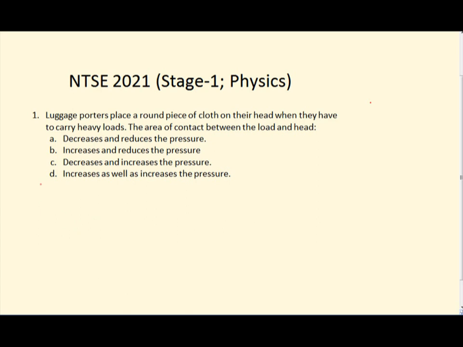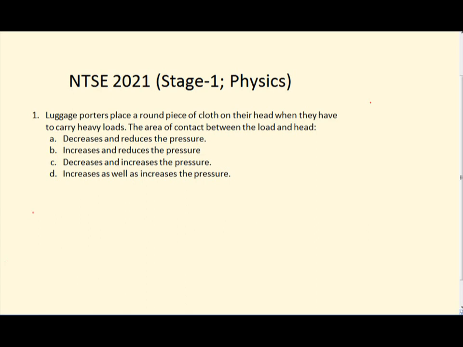Okay, so what is the first question? The luggage porters place a round piece of cloth on their head when they have to carry heavy loads. The area of contact between the load and head is... So you have to answer whether the contact between the load and the head increases, and what happens to the pressure over there. The first option says the contact between the load and the head decreases. Is it correct? And whether the pressure reduces or increases, that is the question here.